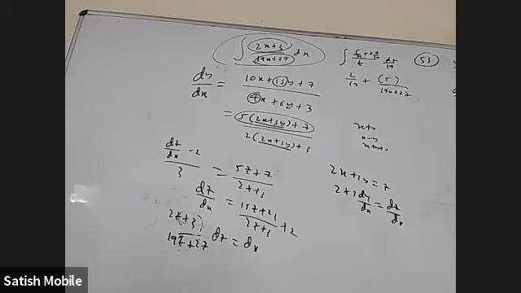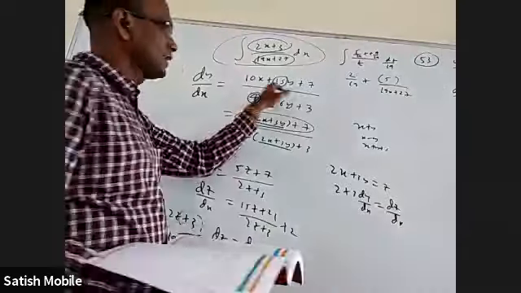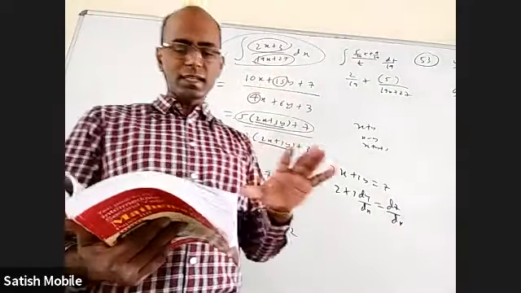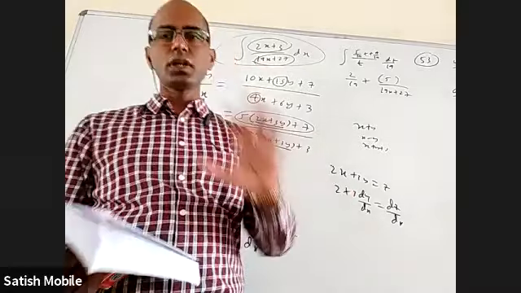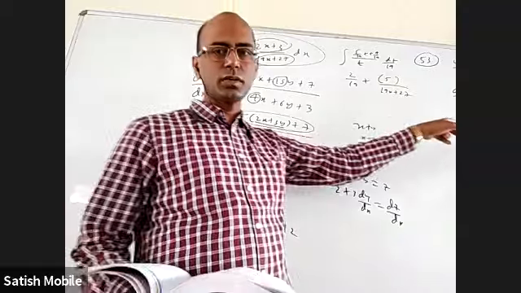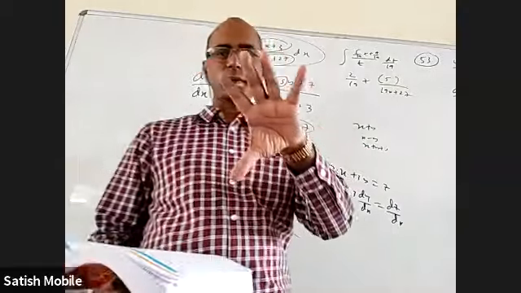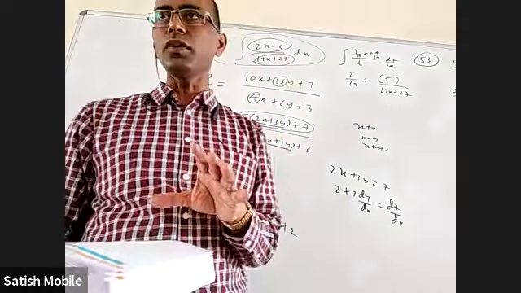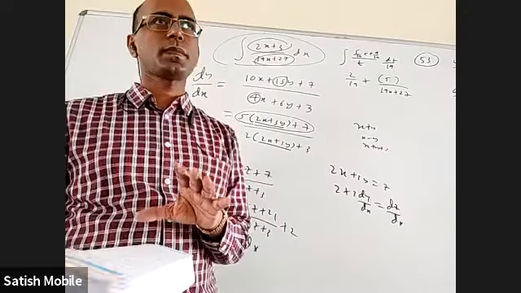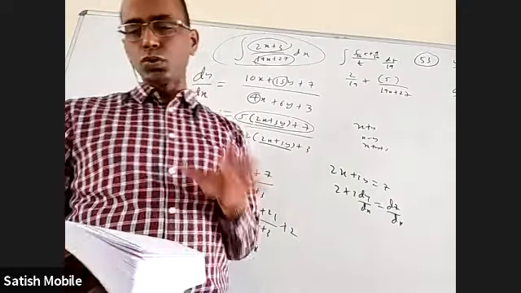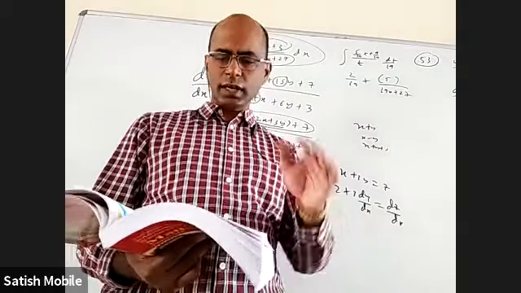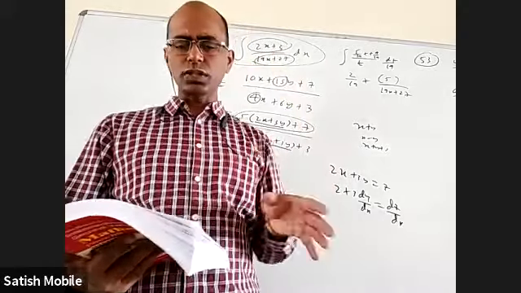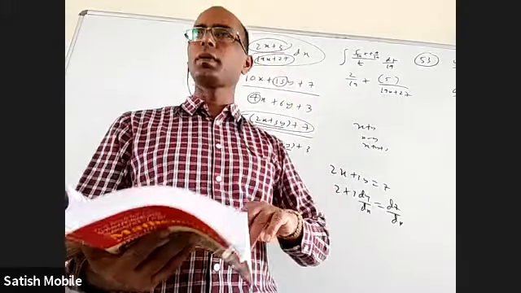What I was talking about, this linear by linear kind of expression, that is exercise 8D. Exercise 8C has so many questions, but all are only one model, which we have already done. What is that? dy by dx equals some expression; you divide with x or x square or x cube, the whole thing will be converted into a function of y by x, and take y by x as z. So you can go through the examples before 8C. You'll understand what to do. And exercise 8C questions are very, very simple. You may not get 2-3 questions here and there, but if you try each and every question, you'll be able to do it.